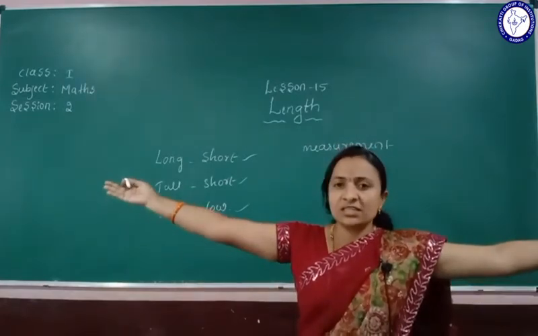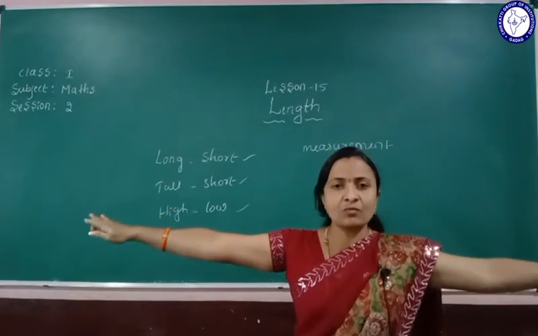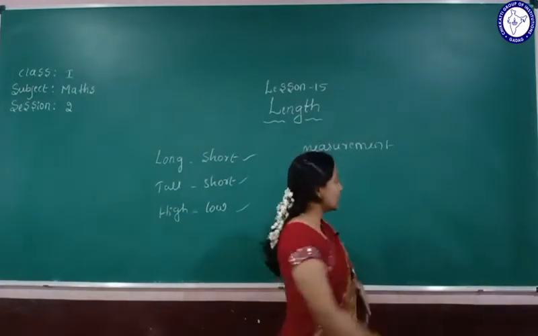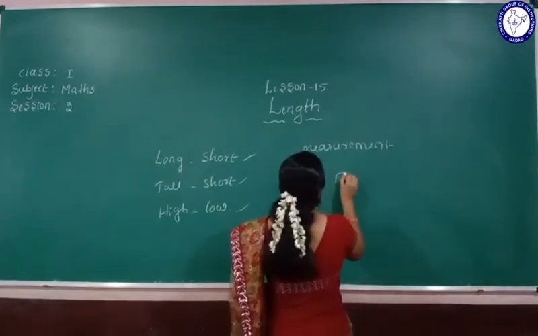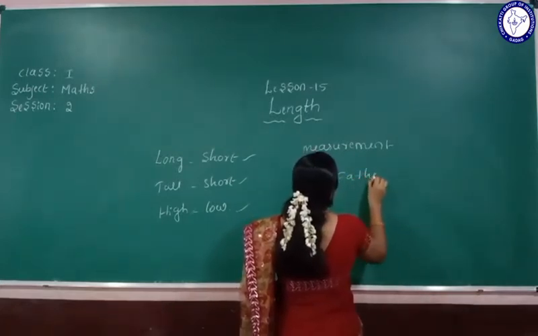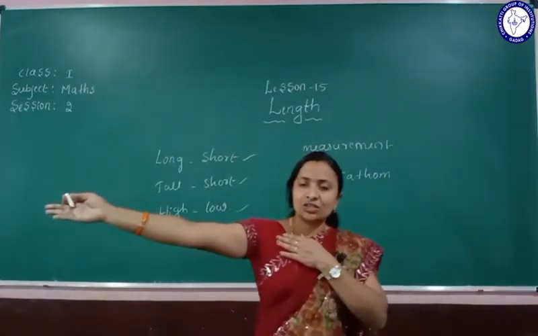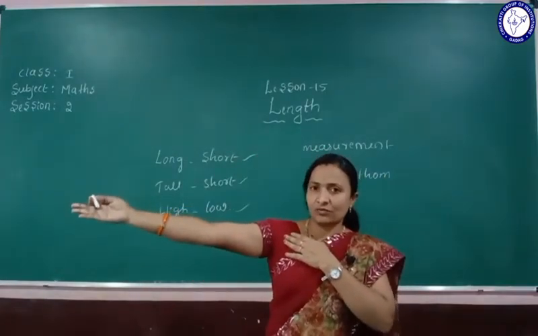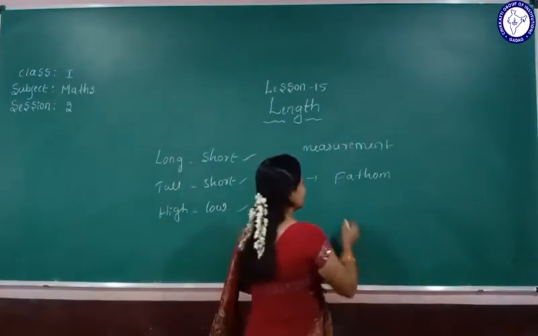So this much we can call, this is 1 fathom. So what can we call this one? 1 fathom. So this is the measurement we can call fathom. Yes, so this much we can call cubit. What can we call this much of length? This, from here to here, we can call a cubit.